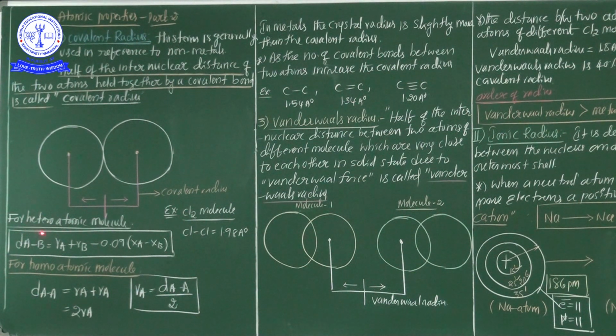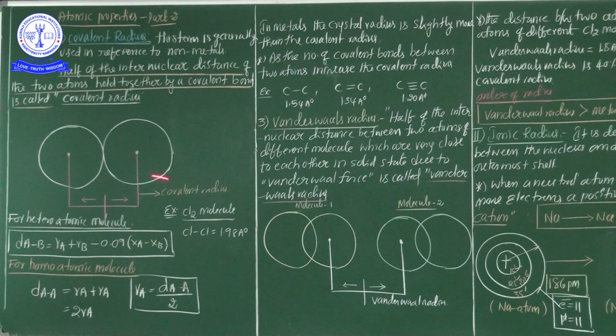Now see here, for a heteroatomic molecule there is an important formula. For example, in HCl, hydrogen and chlorine, both are non-metals, but they are involved in a covalent bond, so it is a heteroatomic molecule. In the case of HCl, different types of atoms are involved.